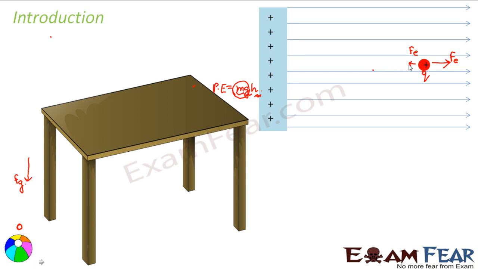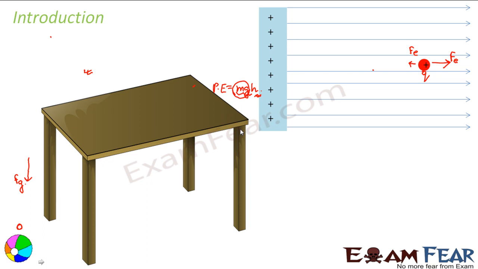Exactly similar to what happens in gravitation, in this case also, first you do work. That work is stored as potential energy, right? As soon as you leave the external force, that potential energy gets converted into kinetic energy, and that is when the charged particle moves back to its original position, right? So this is how you can understand the concept of electrostatic potential energy, by comparing it with gravitational potential energy. Basically the concept of potential energy remains the same.